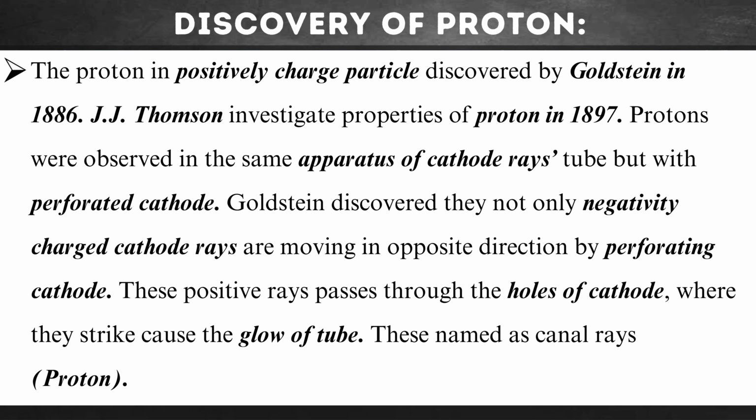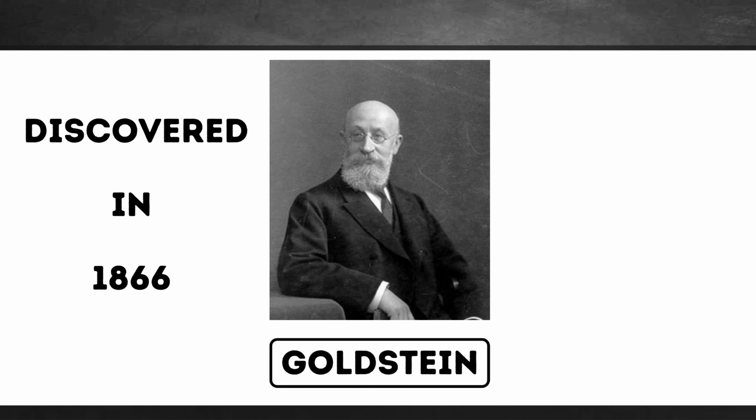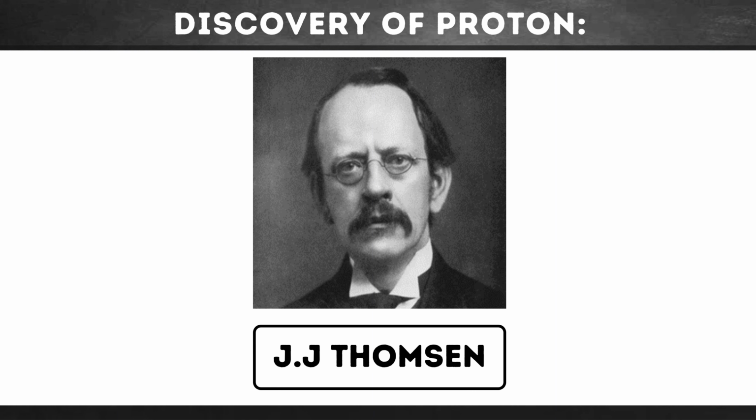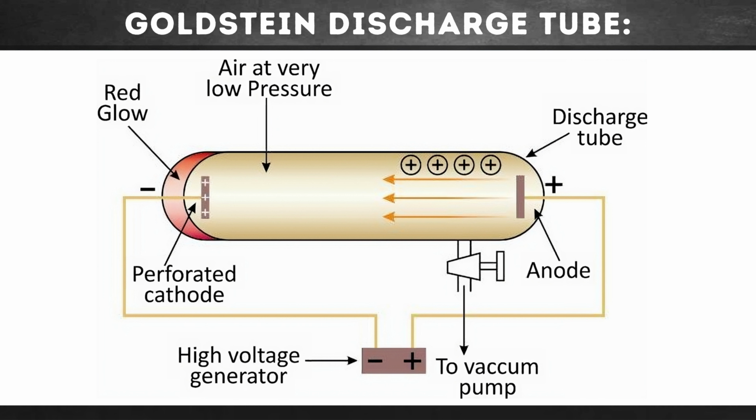Now we'll talk about the discovery of the proton. The proton is a positively charged particle discovered by Goldstein in 1886. J.J. Thomson investigated the properties of the proton in 1897. Protons were observed in the same apparatus of the cathode ray tube but with a perforated cathode.